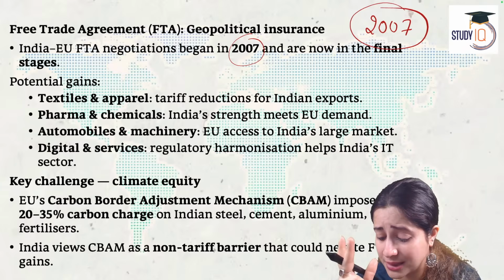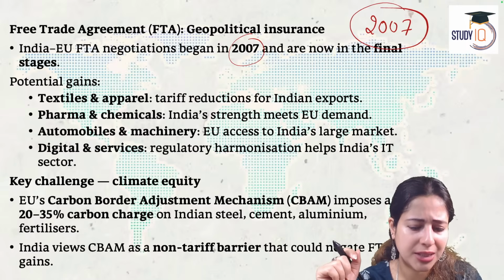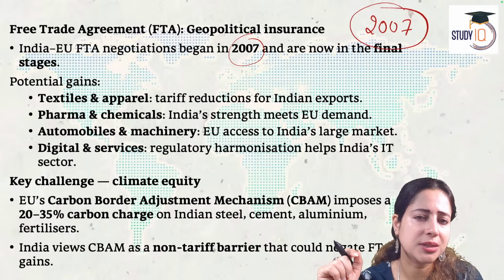But despite all this wonderful free trade agreement, there is a constraint. Everything is not as smooth as butter. There is a constraint. And what constraint am I talking about? I think you should know. What is that constraint?